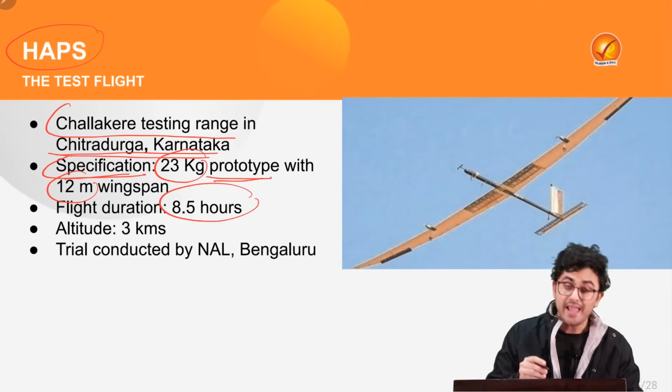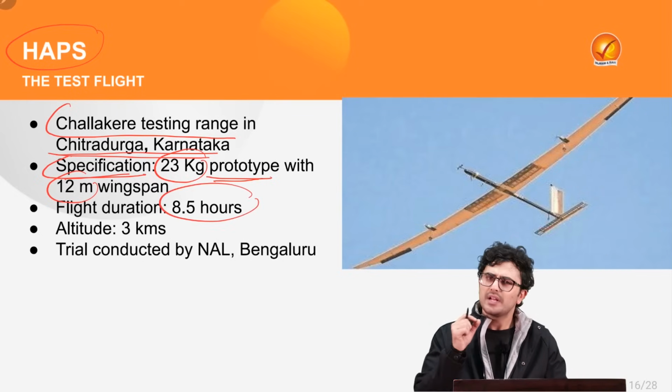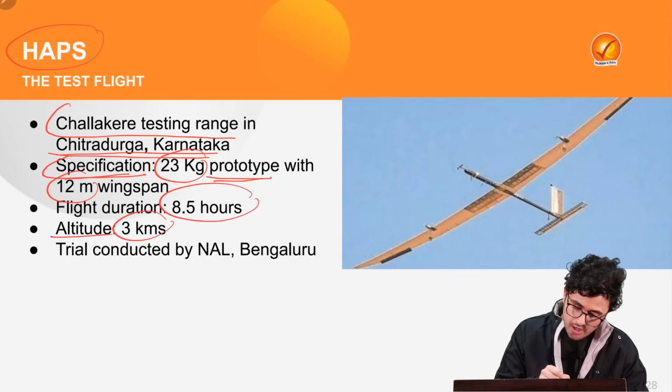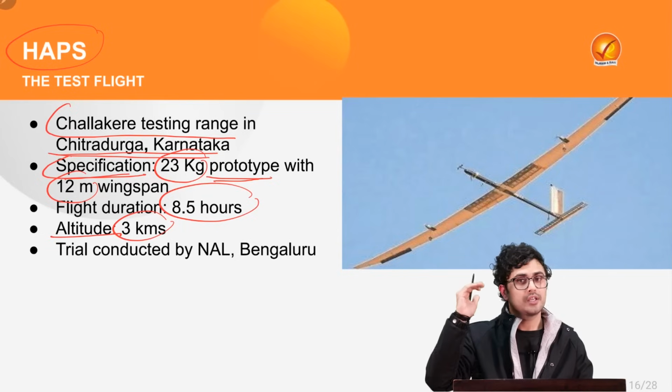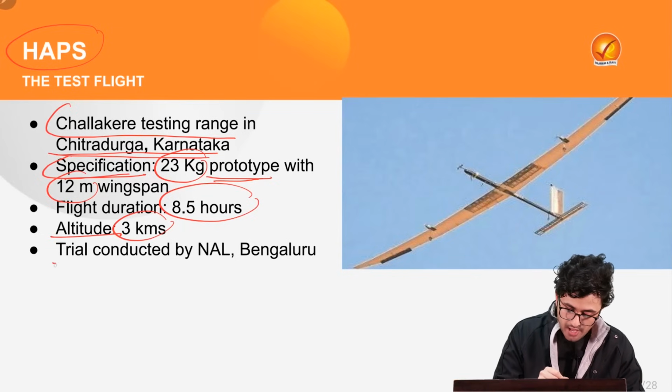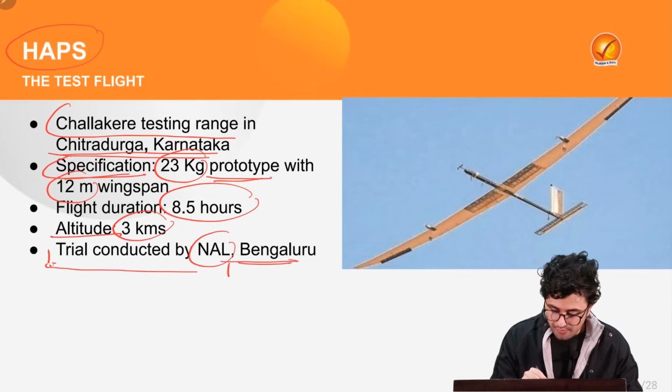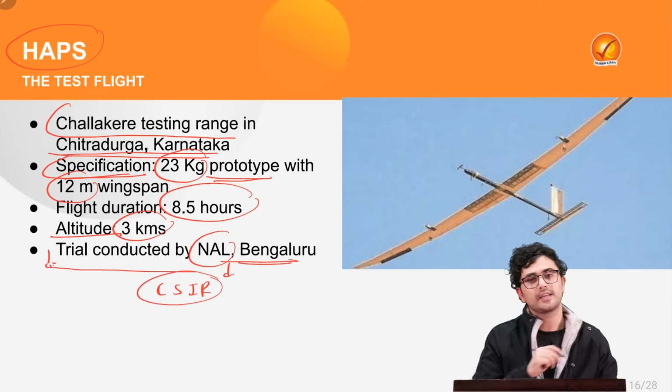Also, the flight duration was around 8.5 hours and it reached an altitude of 3 kilometers. This trial was conducted by NAL Bengaluru, which comes under the Council of Scientific and Industrial Research, CSIR.